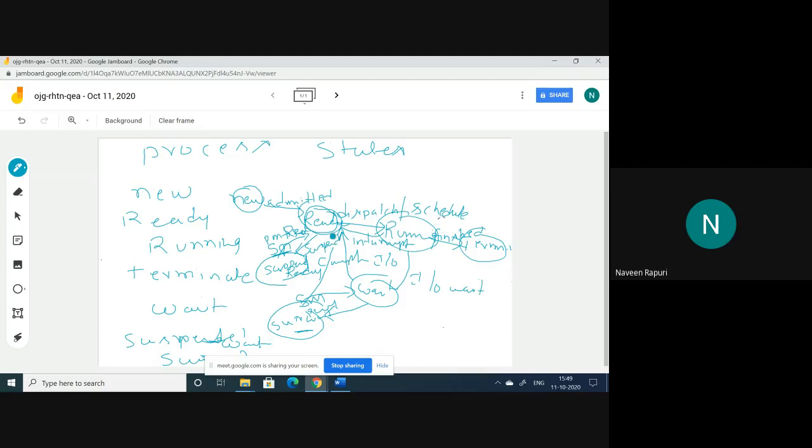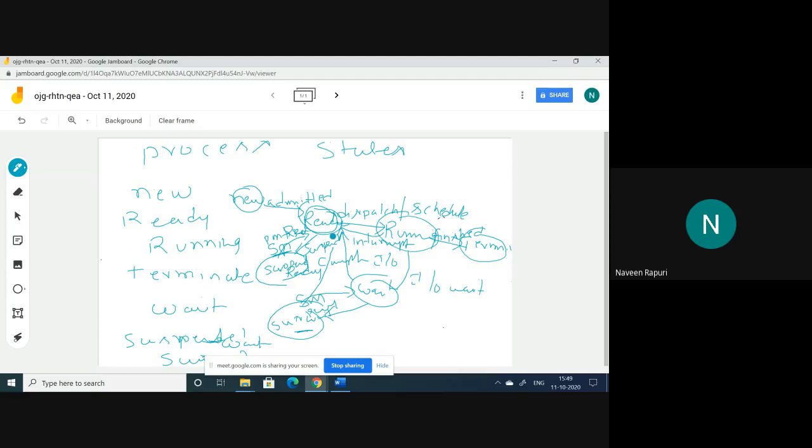So these are the different kinds of states of the process. Any process may be placed in any one of the states. Normally we need a minimum of 4 states. They are new, ready, running, and terminate. So these are the normal case, and in different scenarios, we use different states.